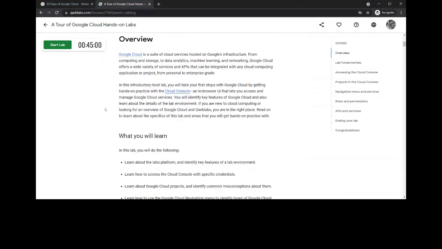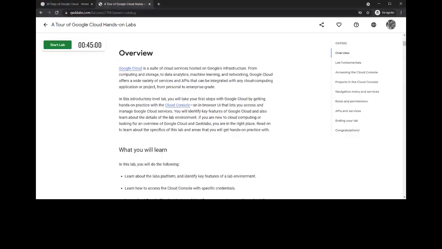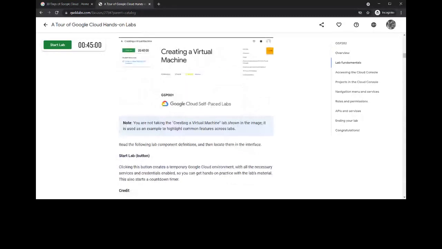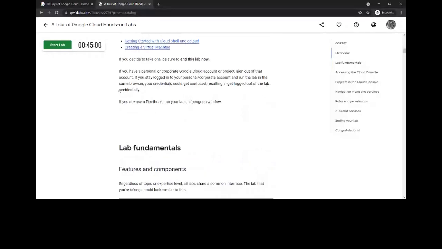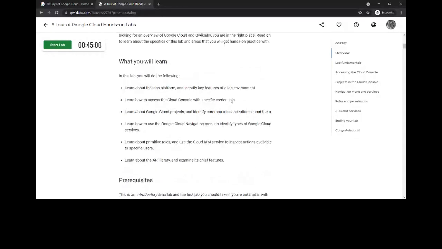Here we can see that Google Cloud is a suite of cloud services hosted on Google's infrastructure. Now going down, I request you all to go through the description, and then let's start it.